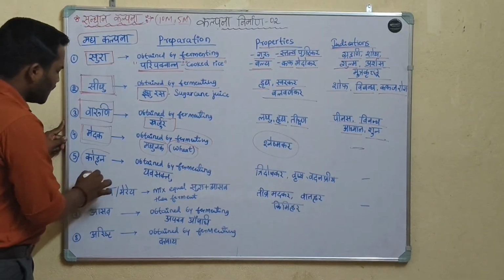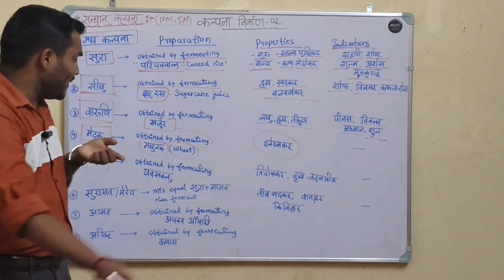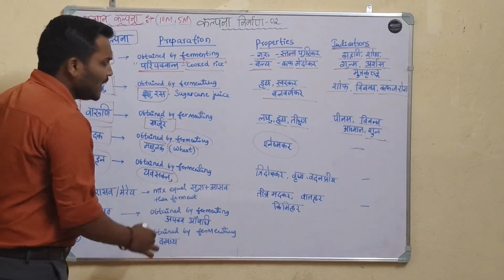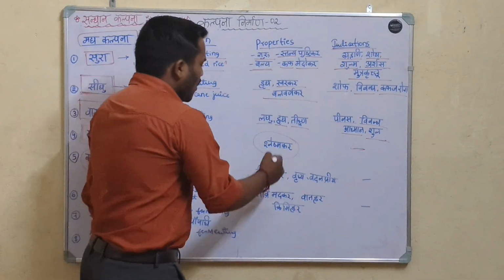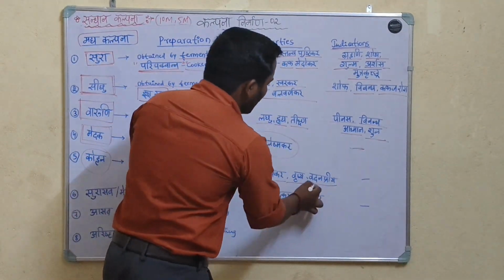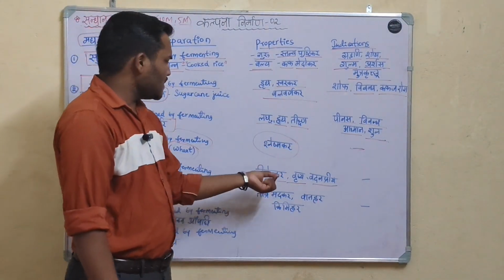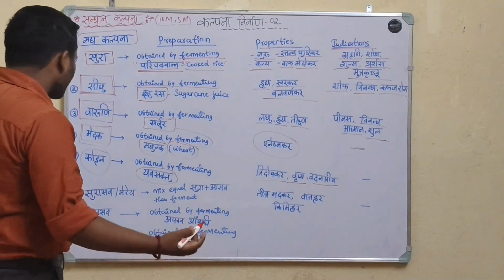And kohala, it is the alcoholic preparation obtained by fermenting yavasaktu, that is called as kohala. The properties of kohala are tridoshakara, rushya and vadanapriya. Tridoshakara, it increases the three doshas. Indications are not mentioned.